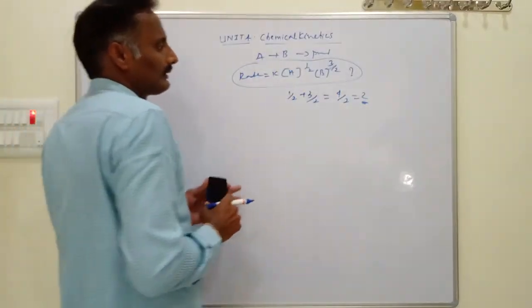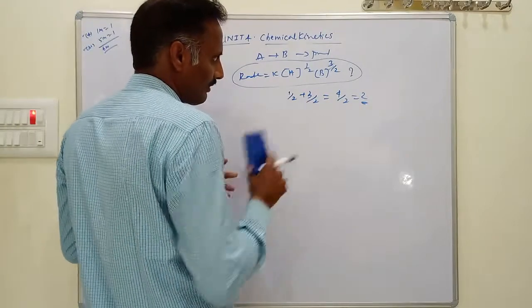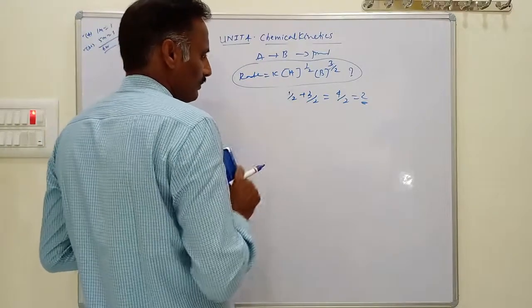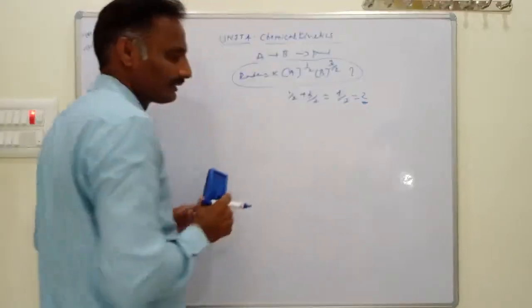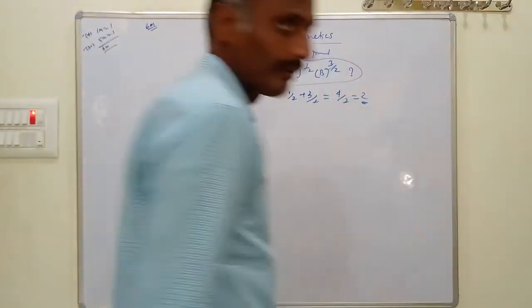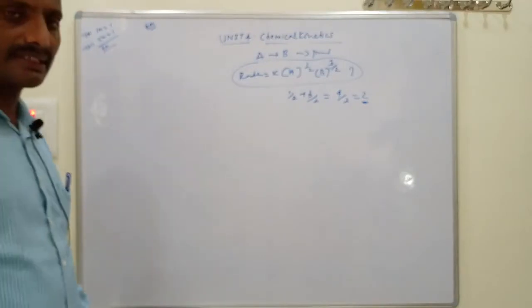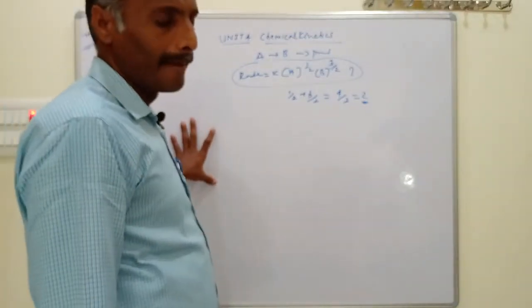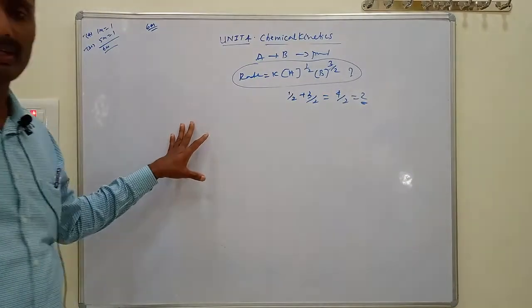Like this, there are some things based on order. Here you have some numerical problems. Practice numerical problems on order of a reaction. It is helpful for the upcoming CET and NEET examinations. Thank you. In the next session, we will discuss derivations regarding first order reactions and zero order reactions.